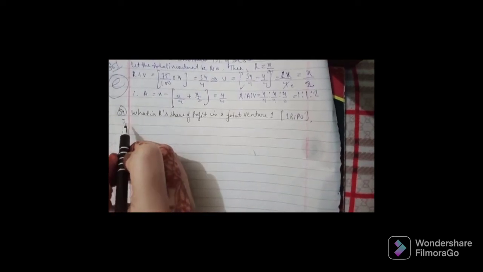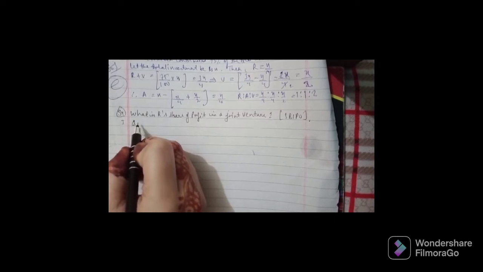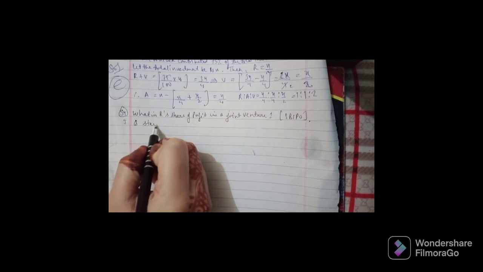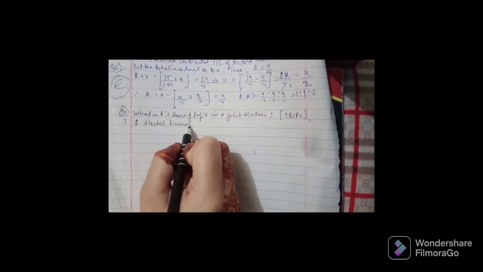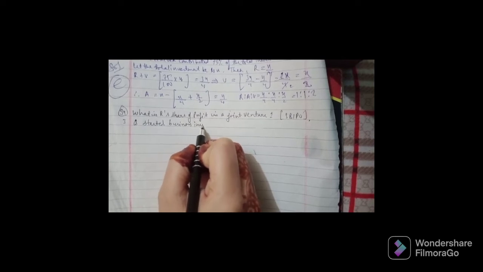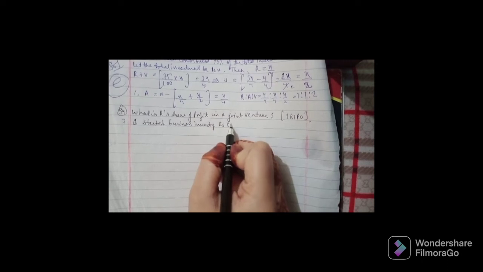So statement 1 we have: Q started business investing rupees 80,000.